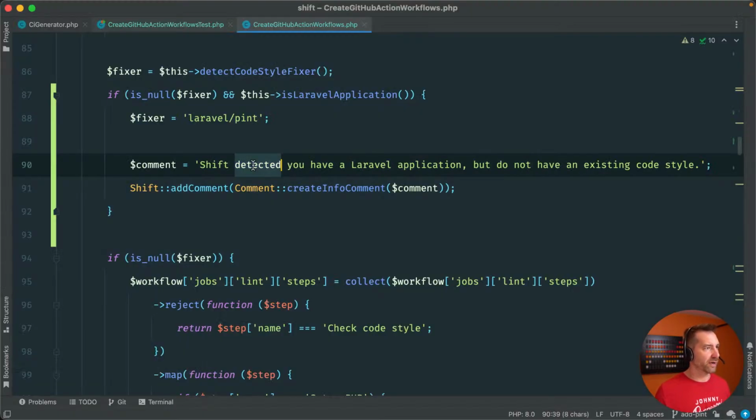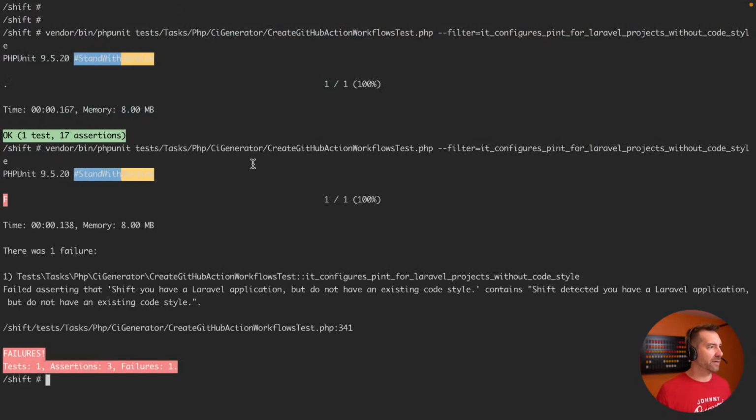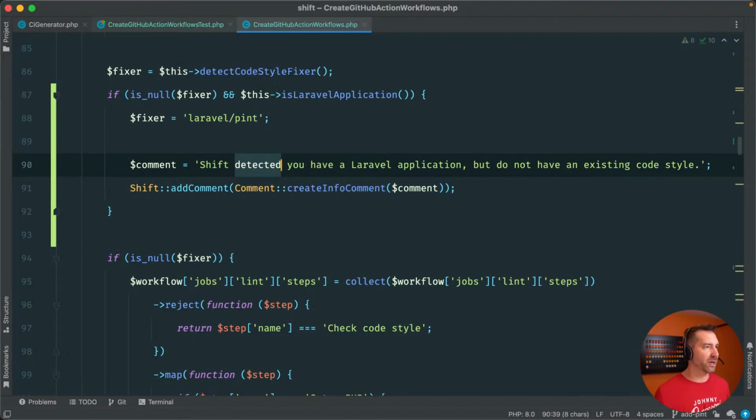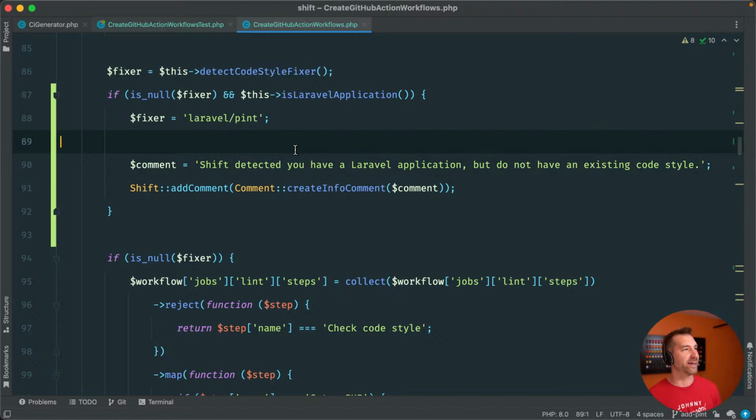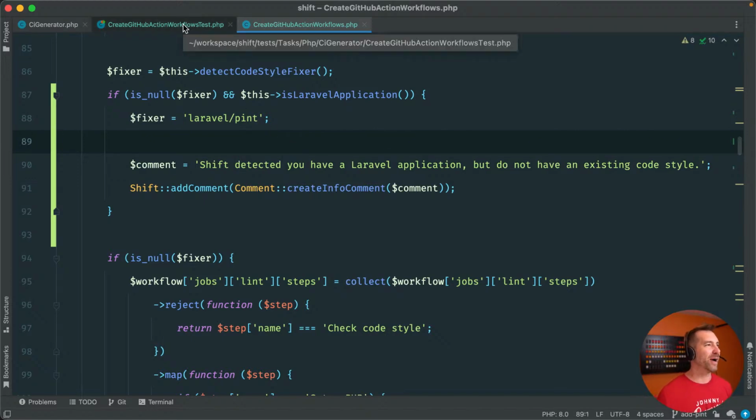So just to prove we don't have a false positive here, let's just drop that Shift you have, and there we go. Shift you have blah blah blah, but doesn't have Shift detected. Okay, so it's just a quick way to dump in a comment. Again, I'll give this proper wording to demonstrate, hey, starting with Laravel 9, Shift offers Pint to allow nice, seamless, cool Laravel first-party code formatting. So I'll figure out the way to say that.